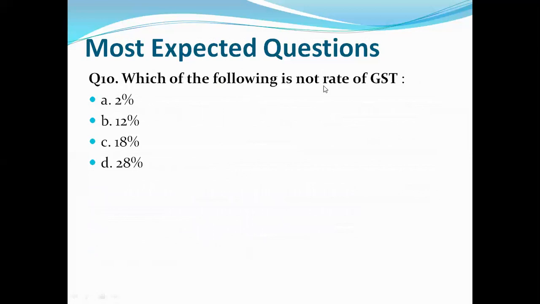Which of the following is not a rate of GST? So options are 2%, 12%, 18%, 28%. So let's see what is the correct answer. Correct answer is A, 2%. There is no GST rate which is 2%. So 12% is there, 18, 28 is there.